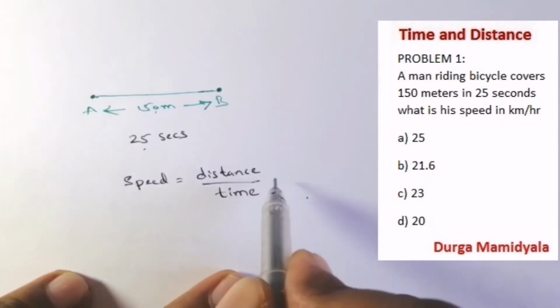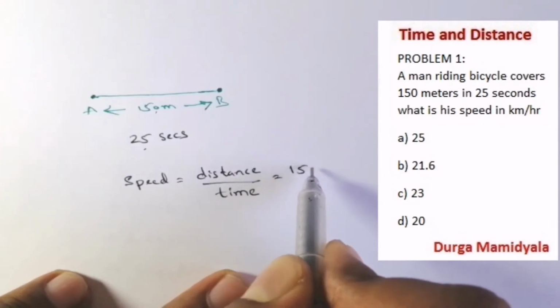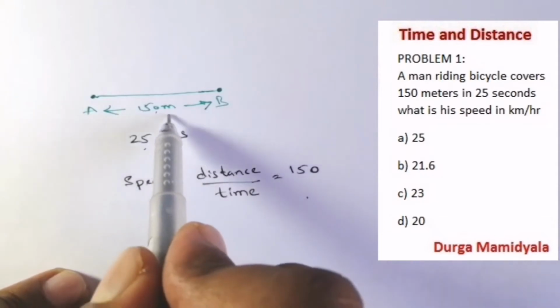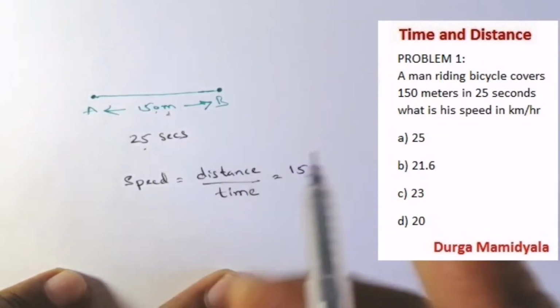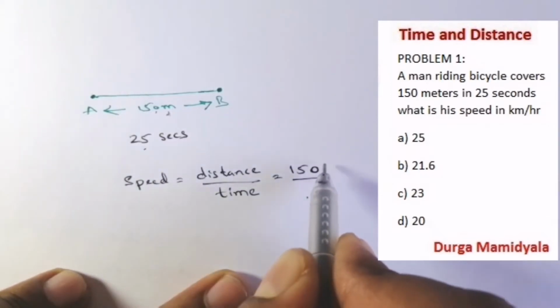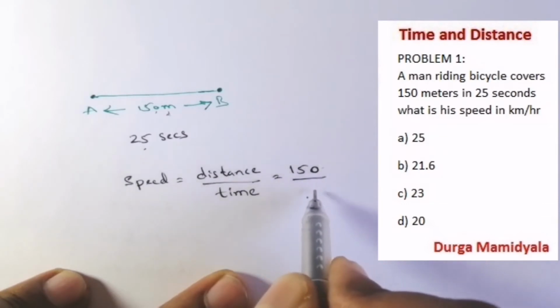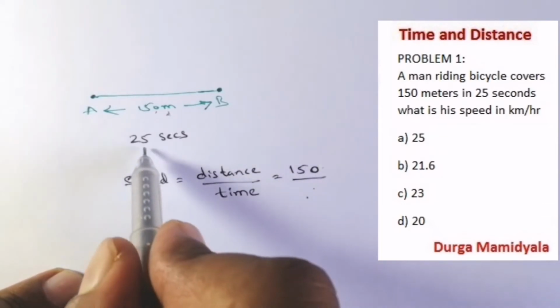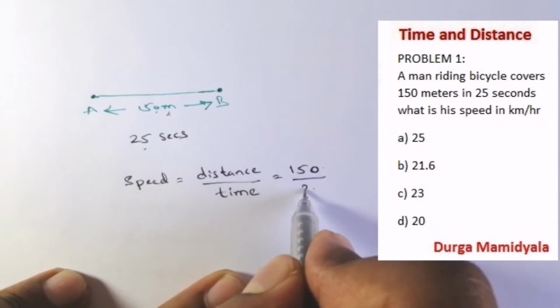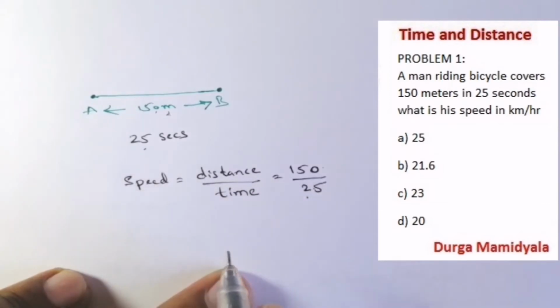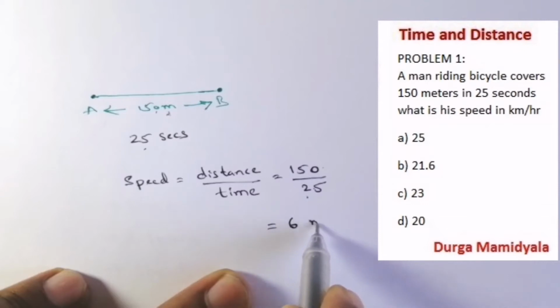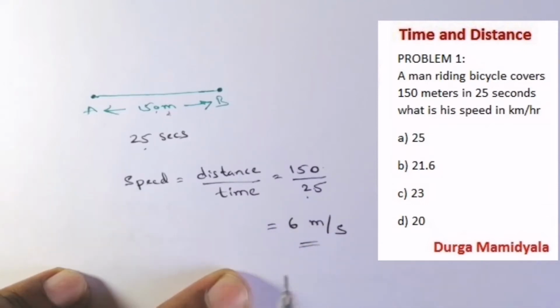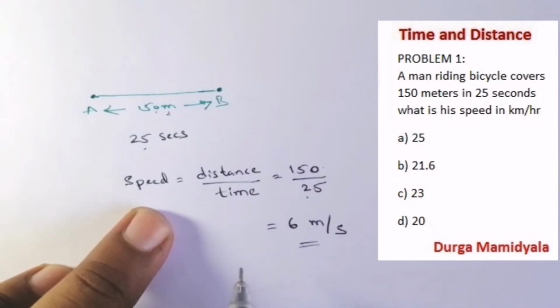The distance here is 150 meters. If the distance is in meters, the time should be in seconds, and the time is also in seconds, so there is no problem here. 150 by 25 is 6 meters per second. So the speed is 6 meters per second.